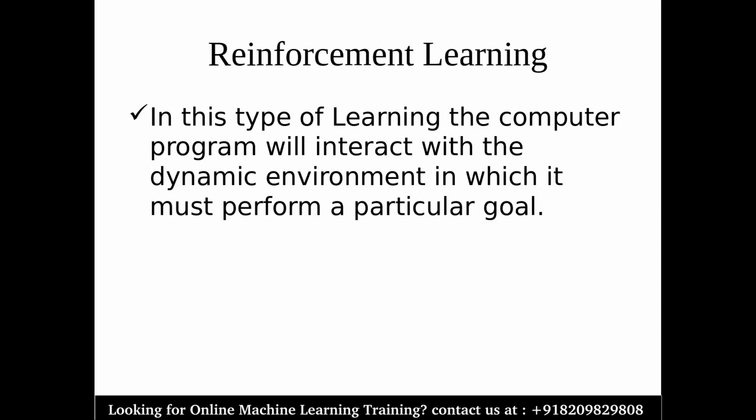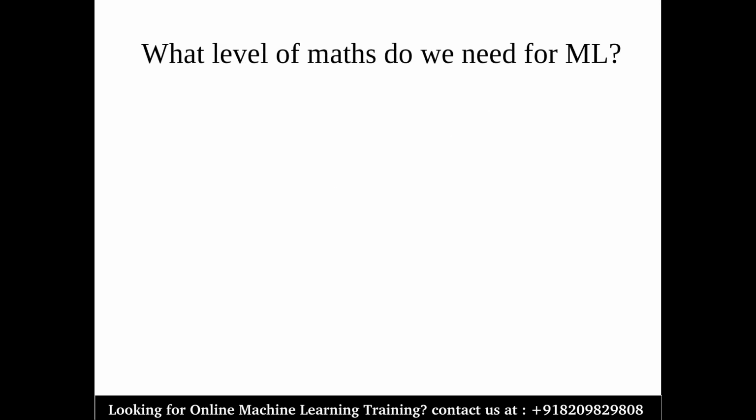Not only this, it will also try to improve the algos which are already created for it, and based on that it is going to perform better. So this is how reinforcement learning works, and this is how you can generate the best results from that. Also, self-driving is one of the best examples of reinforcement learning that you must have seen in real life. So this is all about reinforcement learning.